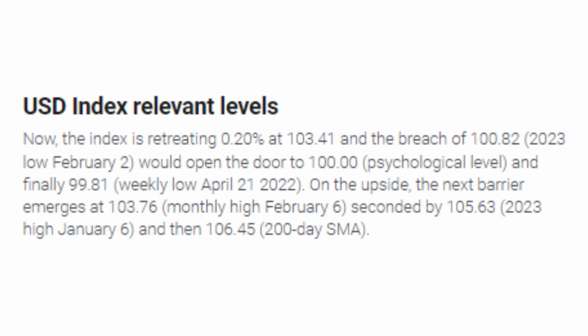USD Index relevant levels. Now, the index is retreating 0.2% at 103.41, and the breach of 100.82, 2023 low February 2, would open the door to 100.00, psychological level, and finally 99.81, weekly low April 21, 2022. On the upside, the next barrier emerges at 103.76, monthly high February 6, seconded by 105.63, 2023 high January 6, and then 106.45, 200-day SMA.